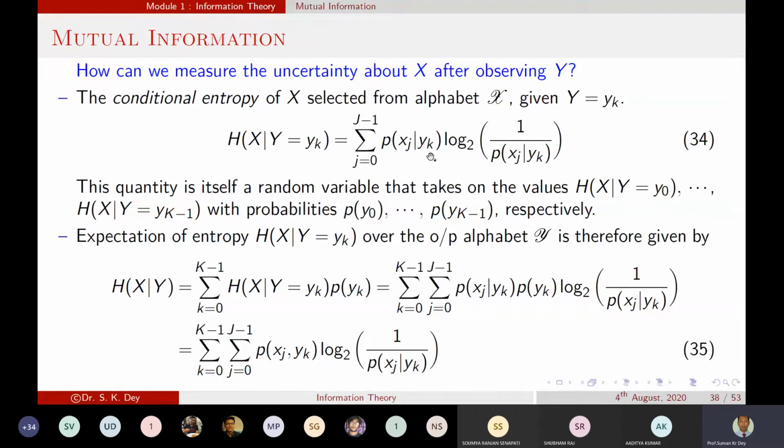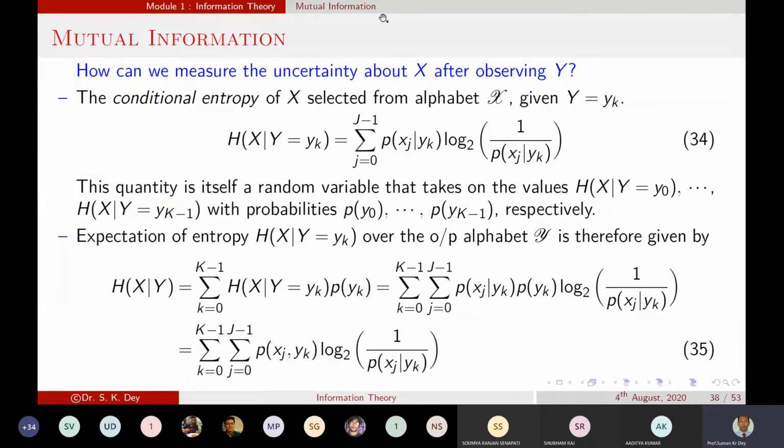That means when we are getting output as xj from yk. In the previous condition, the transition probability, normally what we are doing is p(yk|xj), that means we are applying xj in the input, we are getting output yk. That is the transition probability.